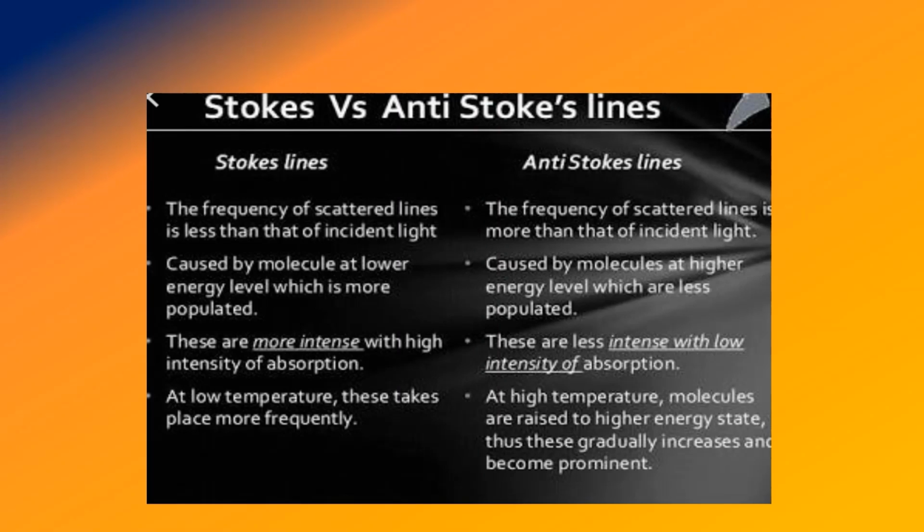Stokes line versus anti-Stokes line: the difference between them. The frequency of Stokes scattered lines is less than that of the incident line. The frequency of anti-Stokes scattered lines is more than that of the incident line. Stokes lines are caused by molecules at the lower energy level, which is more populated. Anti-Stokes lines are caused by molecules at a higher energy level, which are less populated. Stokes lines are more intense, and anti-Stokes lines are less intense.